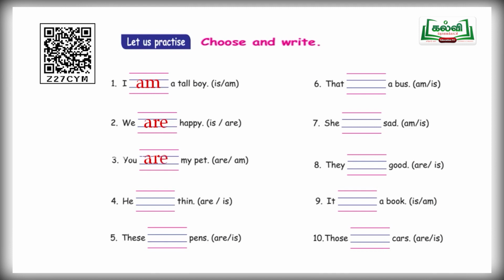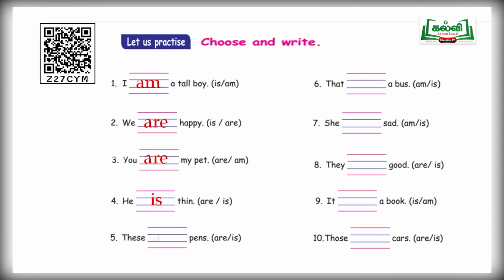And next one, he dash thin. So after the pronoun he, what you are supposed to use, children? Or is. Very good. Yes, is. He is thin.